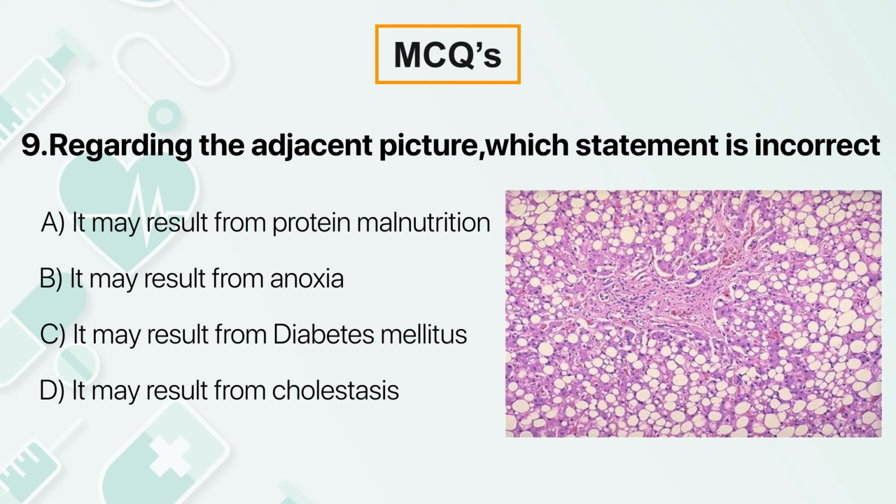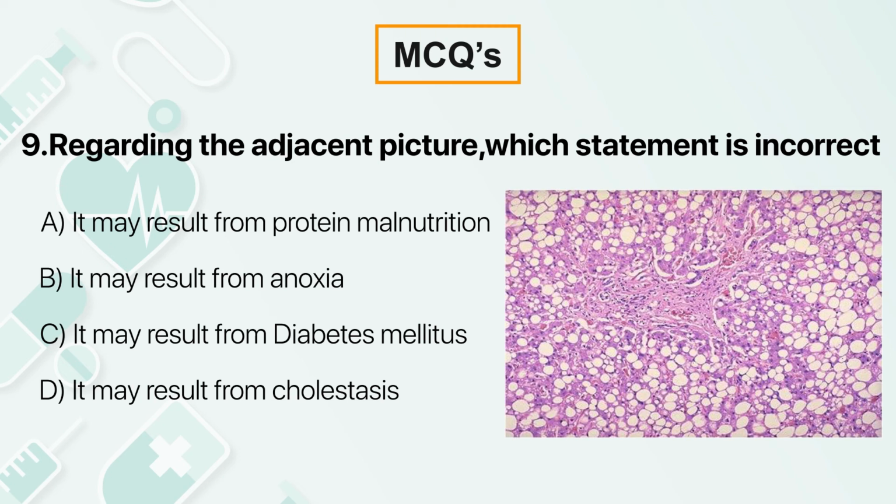Protein malnutrition, yes. The limiting step in lipid metabolism is the formation of apoprotein. And for the formation of apoprotein, you need to synthesize the apoprotein. Whenever there is protein malnutrition, the amino acid pool is empty. So there won't be synthesis of apoprotein, and there won't be fusion of apoprotein with the triglyceride, and thus there won't be formation of lipoprotein, which in turn results in the accumulation of triglyceride.